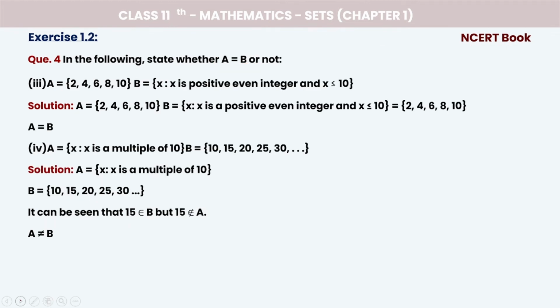Now next is question number 4 here. In the following, state whether A is equal to B or not. We have here the third part, A is equal to 2, 4, 6, 8, 10. This is given to us.